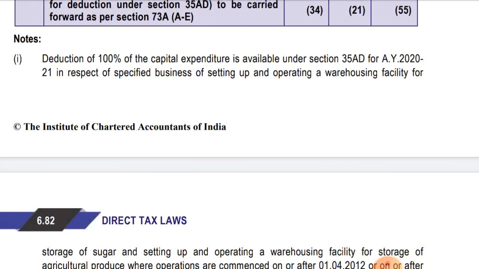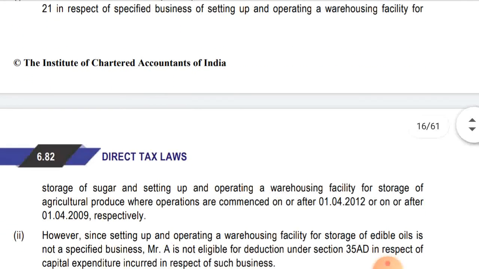Deduction of 100% of capital expenditure is available under section 35AD for the assessment year 2021 in respect of specified business of setting up and operating a warehousing facility for storage of sugar and setting up and operating a warehousing facility for storage of agriculture produce, where the operations are commenced on or after 1st April 2012 and on or after 1st April 2009 respectively.